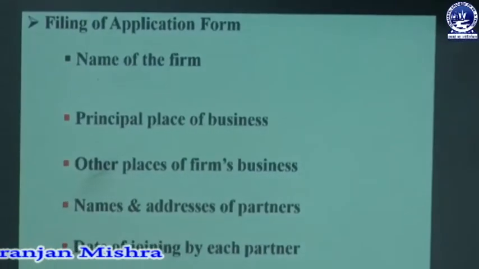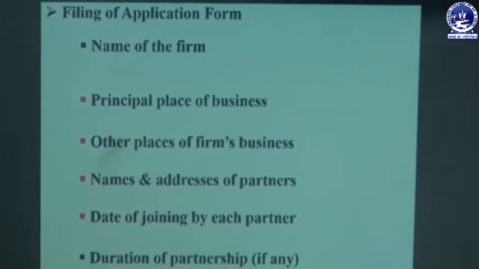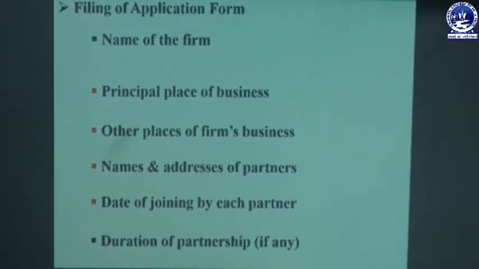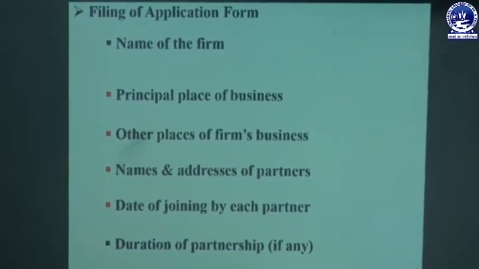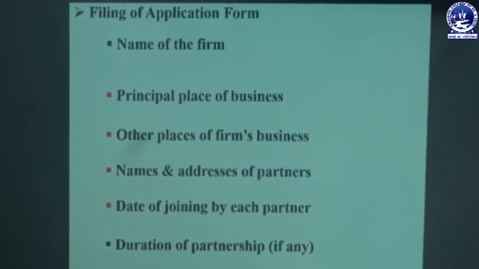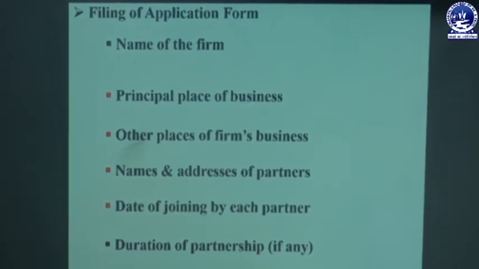So now we are going to discuss what the form contains and how the firm is registered, or what is the detailed procedure relating to registration of a partnership firm. So first, the partnership firm fills up an application form, and that form contains some details. The first one is the name of the firm. That means the name in which the partnership firm is registered must be mentioned in the prescribed form.